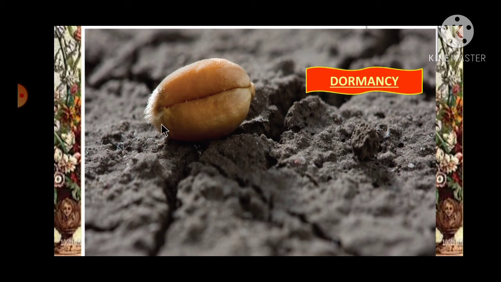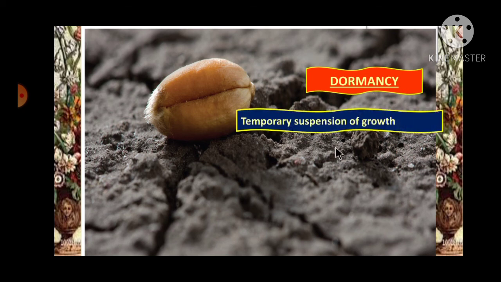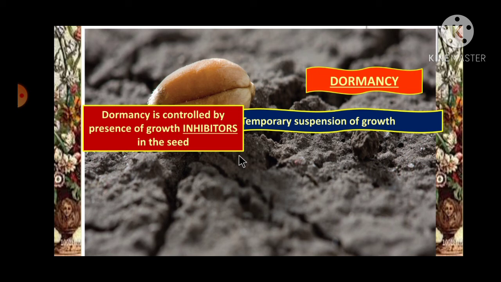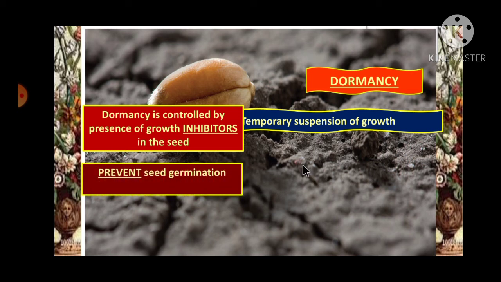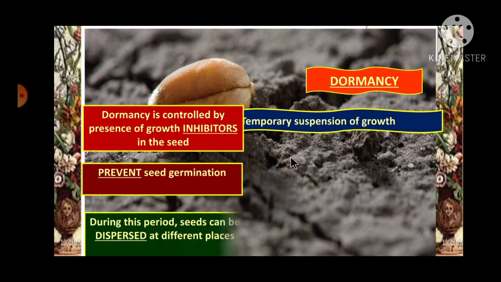Almost all the angiosperm seeds have a capacity to remain dormant. Dormancy is a temporary suspension of growth or no growth period. Dormancy can be controlled by the presence of different types of growth inhibitors in the seed, which prevent seed germination. This makes man unable to store the seeds for many years.